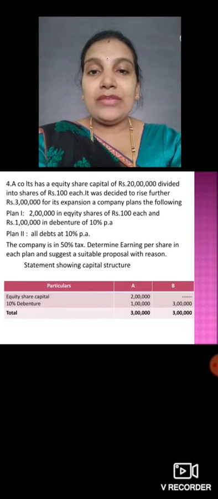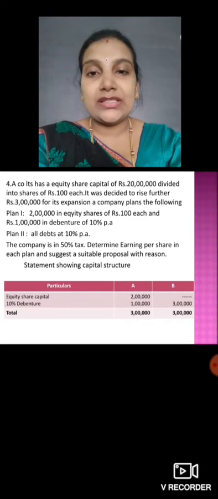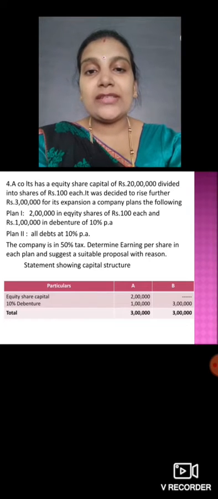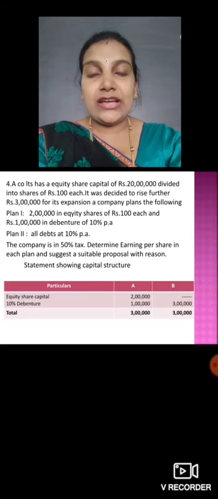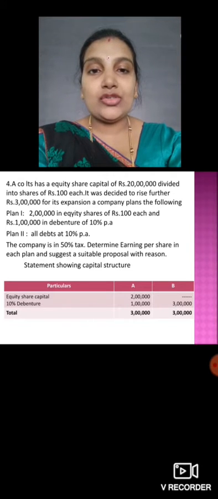Then plan B, we have all 10% debentures only, which means the full 3 lakh you are going to collect under debentures. The company is in the 50% tax bracket. So you have to determine earning per share here. The capital structure is given. Plan 1 and plan 2, not A and B here. Take them as plan 1 and plan 2.